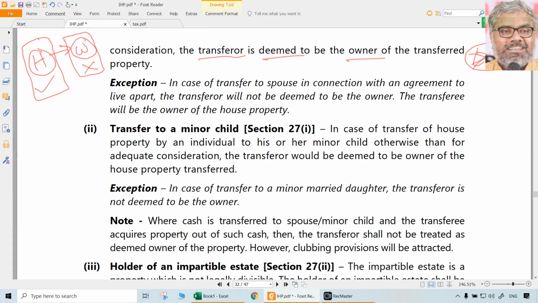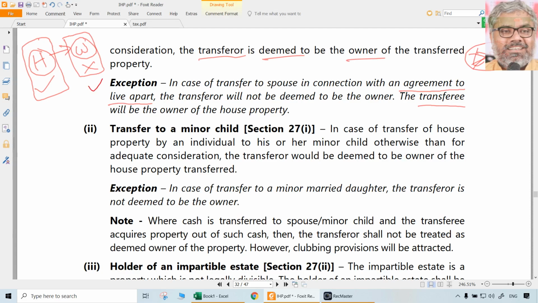Of course, there is an exception here. In case the transfer is in relation to an agreement to live apart, then the transfer will not be deemed to be invalid. So the transferor will not be deemed to be the owner. So naturally, whoever is the legal owner, transferee will be the owner of the property. So the only case where this transfer is recognized by the Income Tax Act as valid is when such transfer happens in connection with an agreement to live apart. If they are staying apart with an agreement, then such transfer is valid for this purpose. Of course, it is valid legally elsewhere anyway. But for the purpose of income from house property, for the purpose of Income Tax Act, it will also be valid.